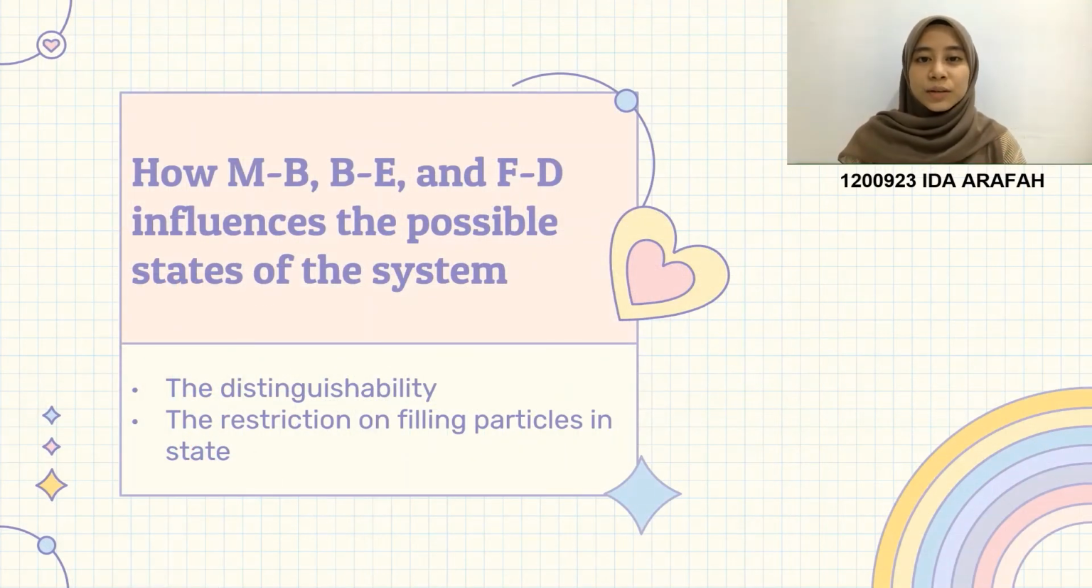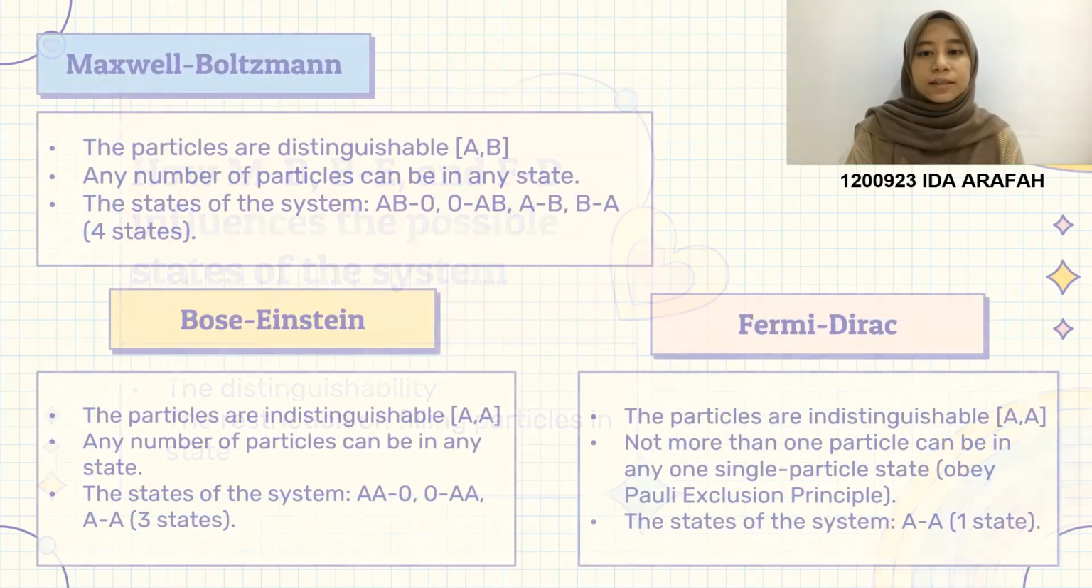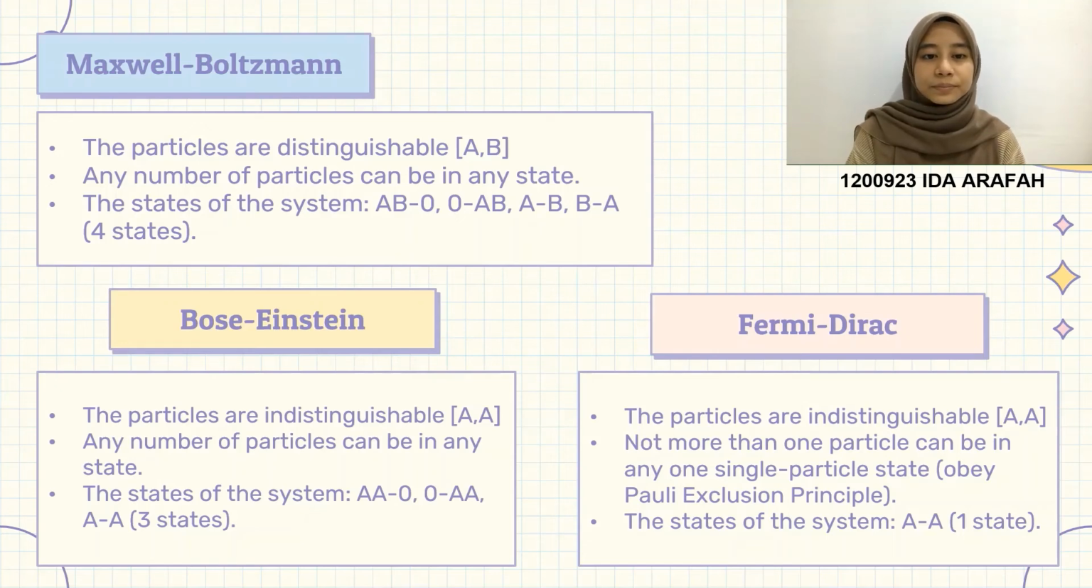Next, how Maxwell-Boltzmann, Bose-Einstein, and Fermi-Dirac statistics influence the possible states of the system. So these three statistics influence the possible states of the system based on their distinguishability and the restriction on filling particles in a state. Let's consider a very simple case in which we have two particles in the box and the box has two single-particle states. So how many distinct ways can we put the particles into the two states?